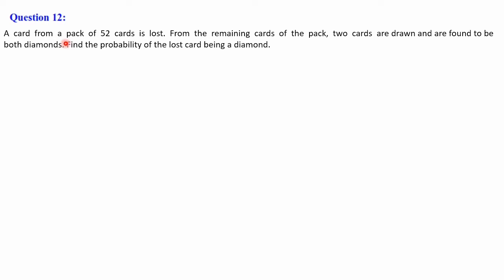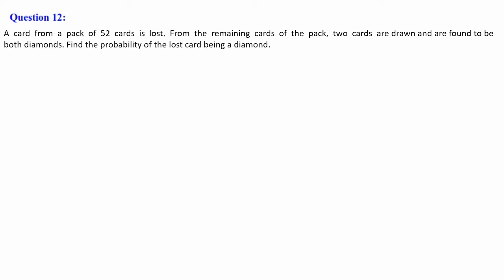Once again, a card from a pack of 52 cards is lost. One card is lost. Now the balance is 51 cards. From the remaining cards, means the balance 51 cards of the pack, two cards are drawn and are found to be both diamonds. You are taking two cards out of these 51 cards and these two cards are found to be diamonds. Find the probability of the lost card being a diamond. You have to find out the probability of the lost card being a diamond given that the two cards you are choosing, those two cards are diamonds.